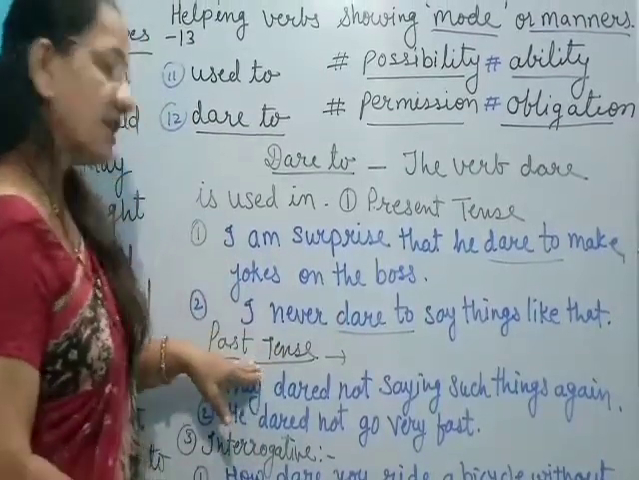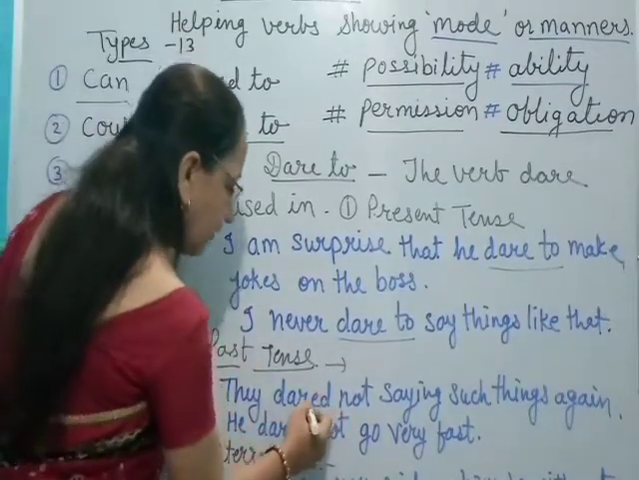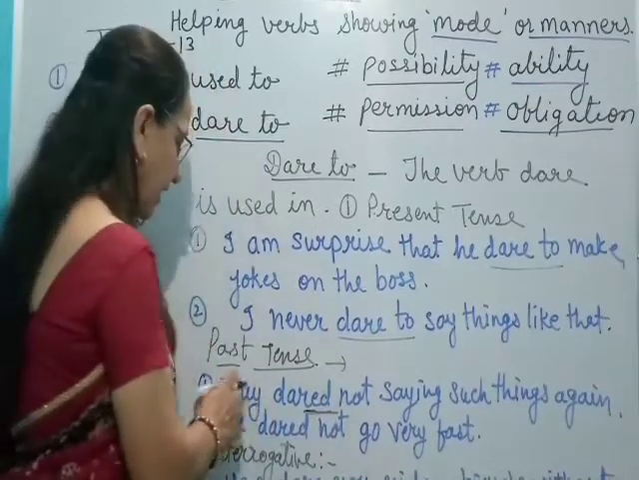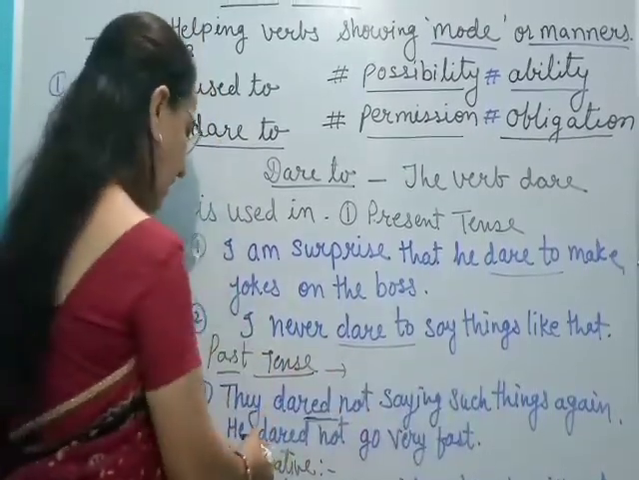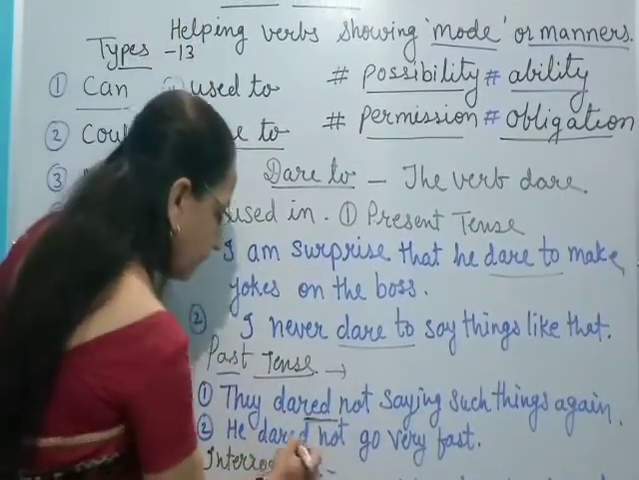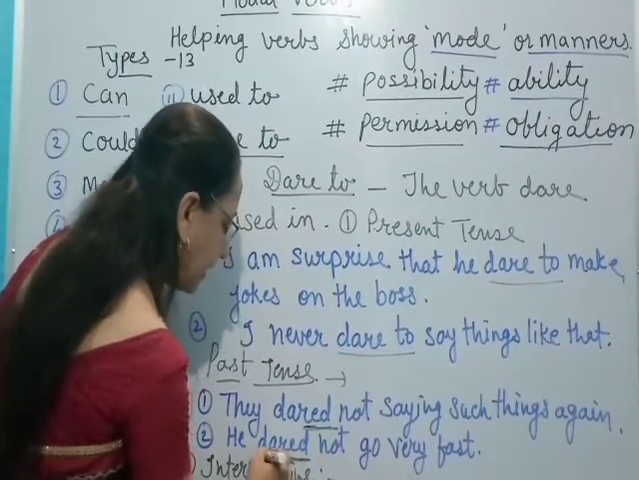See how it is used in past tense. They dared not. When we are using it in past tense, we have to add ed with it. Okay? They dared not say such things again. He dared not go very fast. So when you are using the dare verb in past tense, we have to add ed with it.